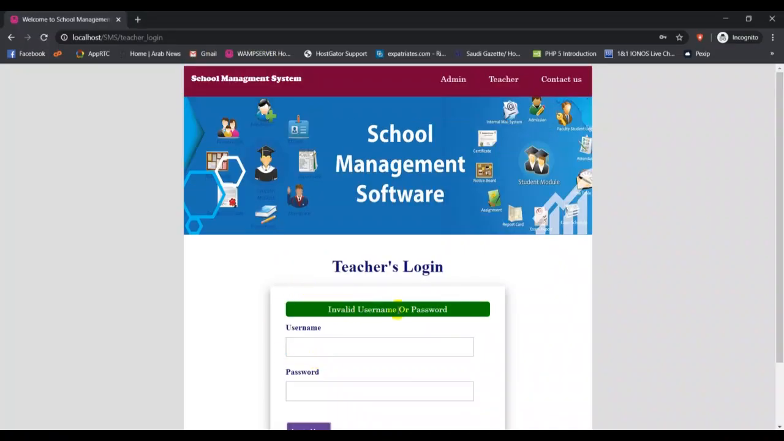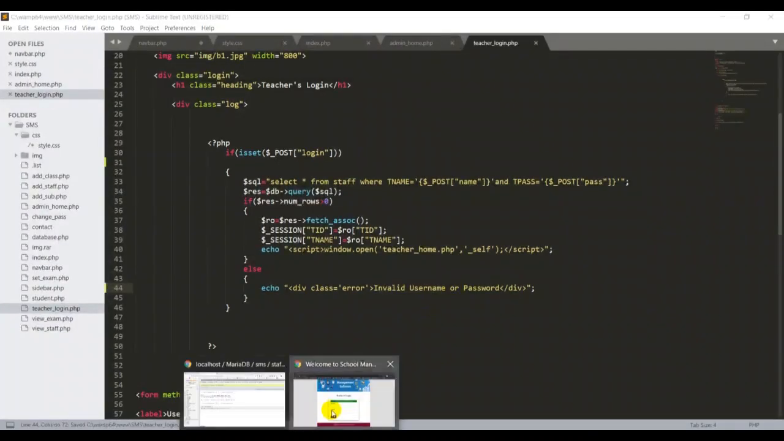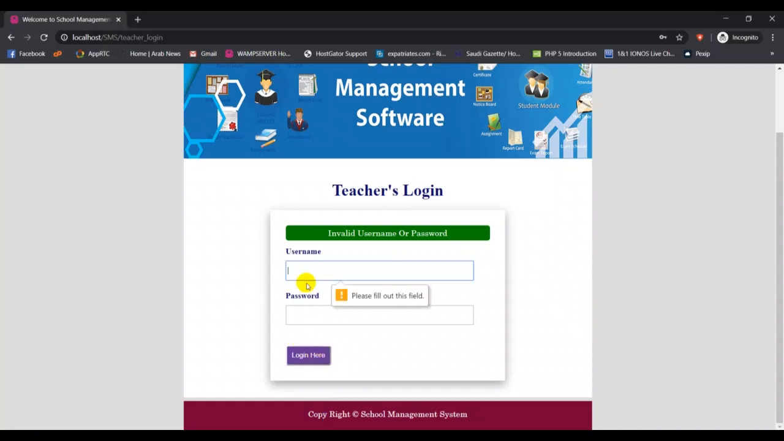That's great. Very good. So I don't want a capital O here, I'll make a small o, and then refresh. If I put anything like that, putting some password, it's giving invalid username or password. So this is how the teacher login is working. Now we have to design our teacher home page.